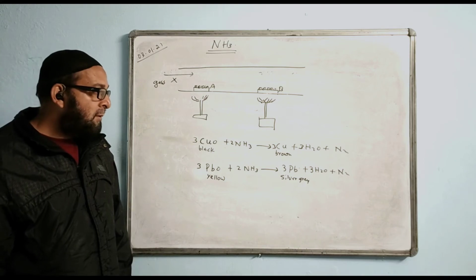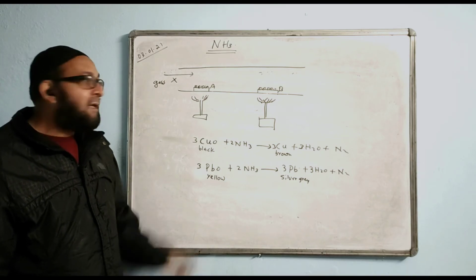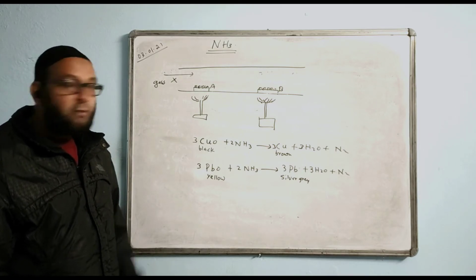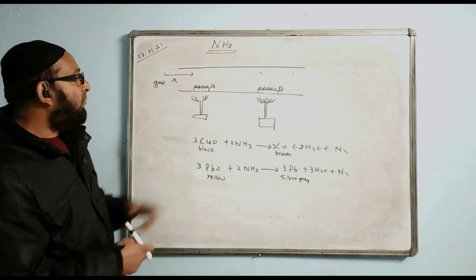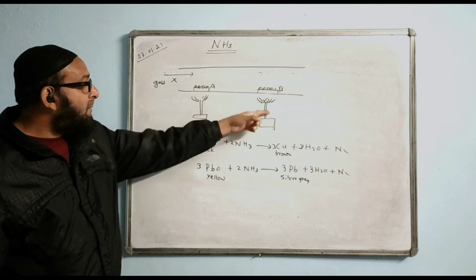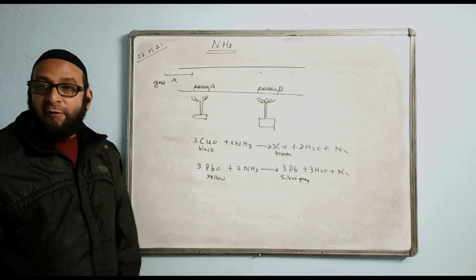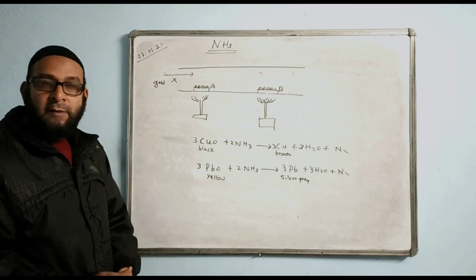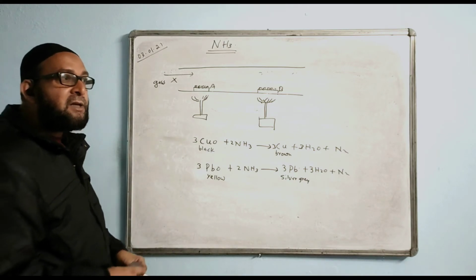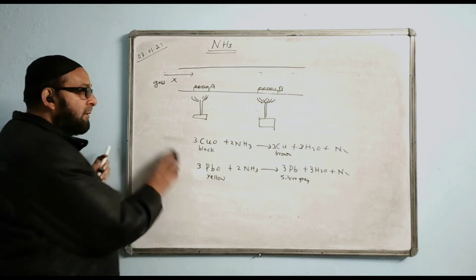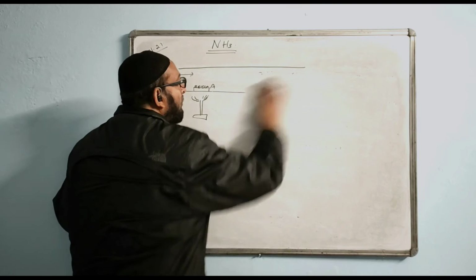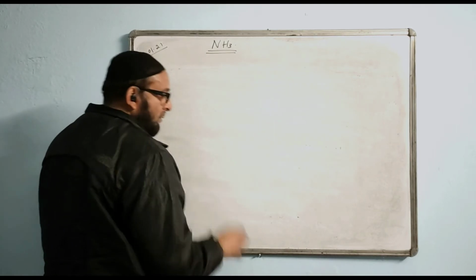Write down the reaction taking place with the solid A. Write this reaction. You understood the observation? These two are heated, that's why the burners are used to keep them in the heated form. Then the reaction will take place. Which property of ammonia is seen here in this reaction? Reducing property, remember it. Hope you understood now?